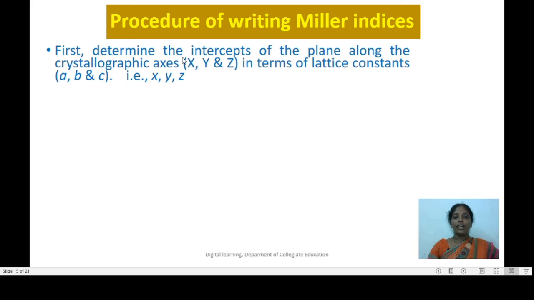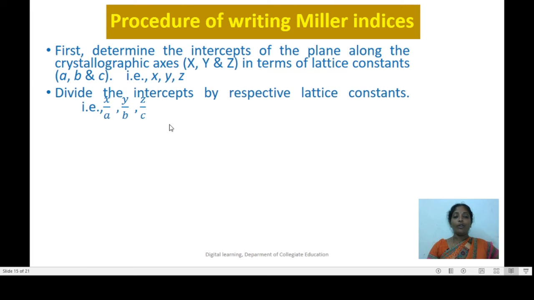First, we have to determine the intercepts of the plane along the three crystallographic axes x, y, z in terms of their lattice constants a, b and c. These intercepts are denoted by the small letters x, y and z.